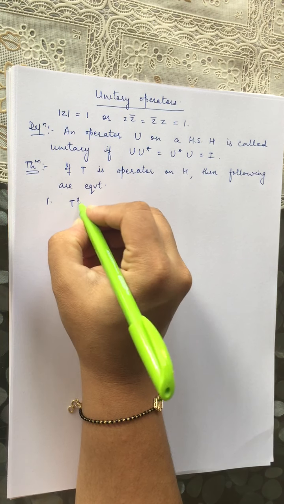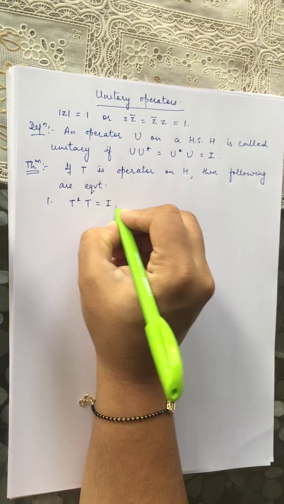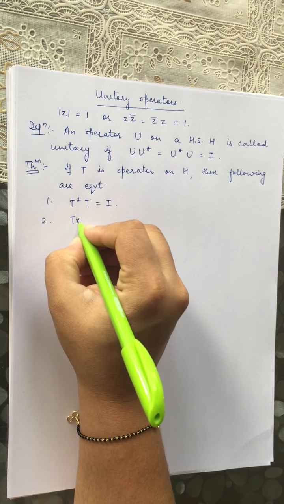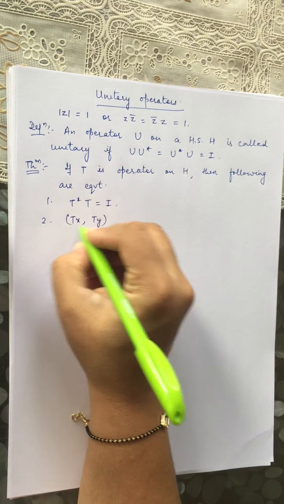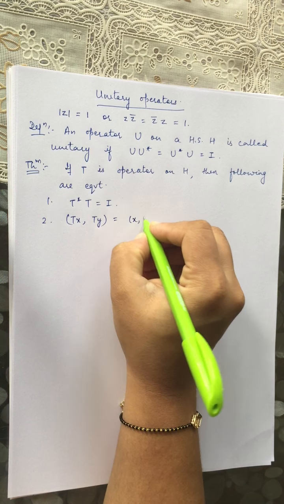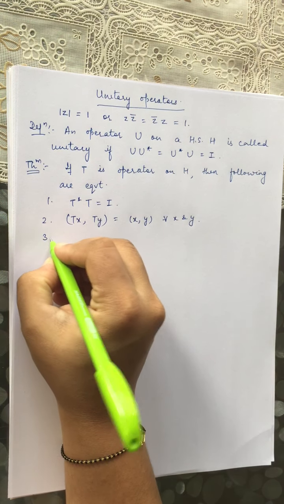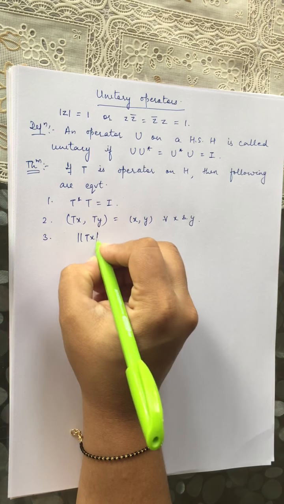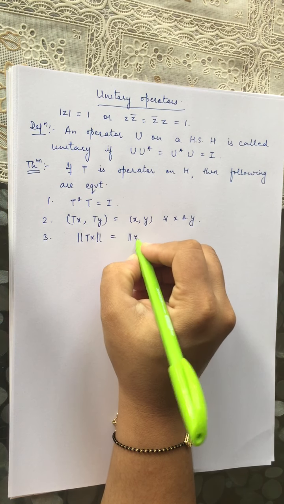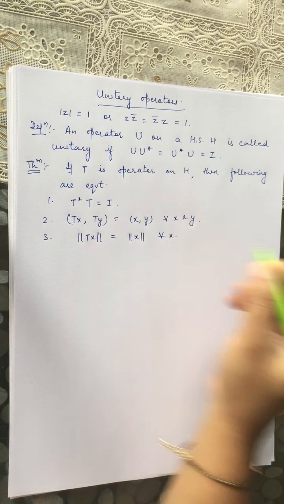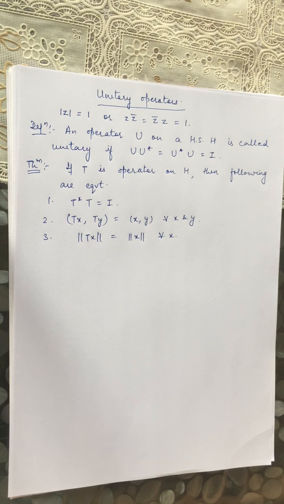Number 1, T star T is I. Second thing, the inner product of Tx and Ty is just the inner product of x and y for all x and y. Then third one, norm of Tx is norm of x for all x. So let us prove this theorem.